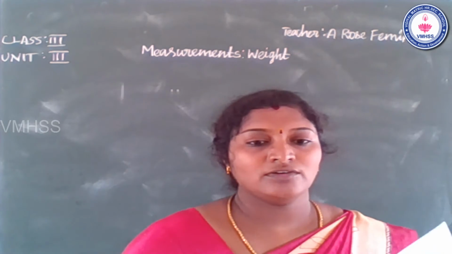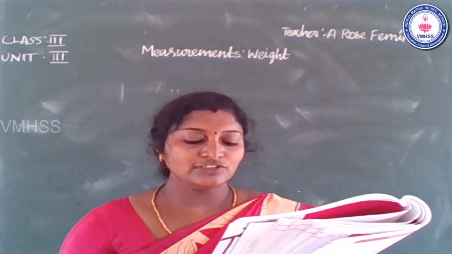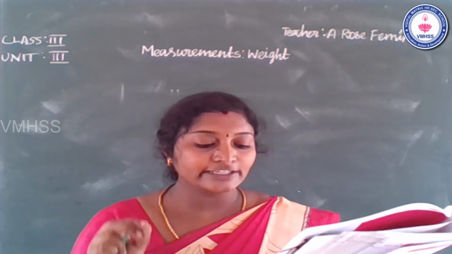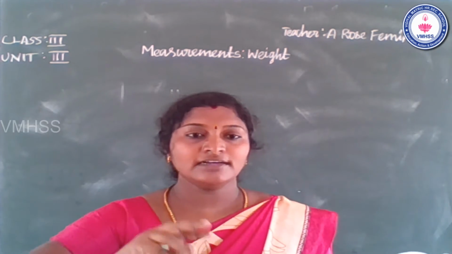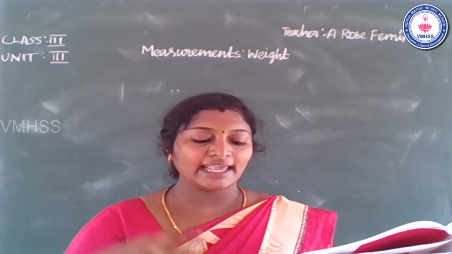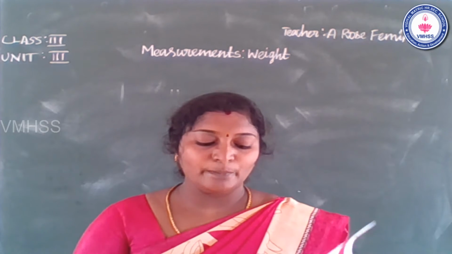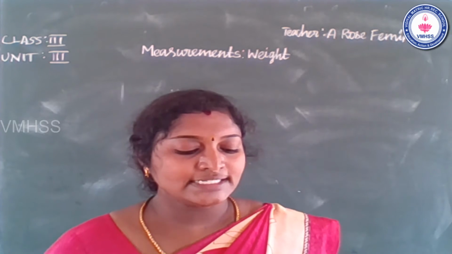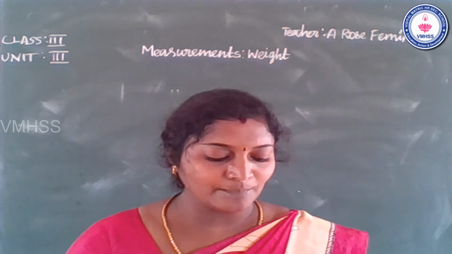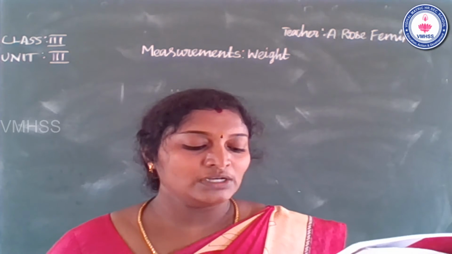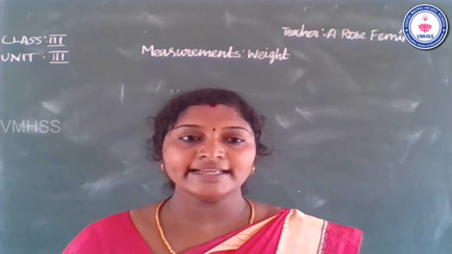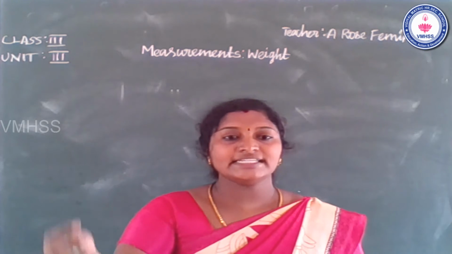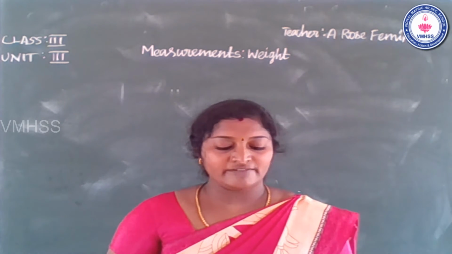Please see the weight of the clay. Clay weighing 8 cubes is used to make a ball. The same amount of clay is then used to make a cylinder. So what is that? Cylinder. So will the weight of the cylinder remain the same? Is it the same or not? So why? So the answer is, the weight of the cylinder will remain the same. Okay, it's the same, due to conservation of weight.